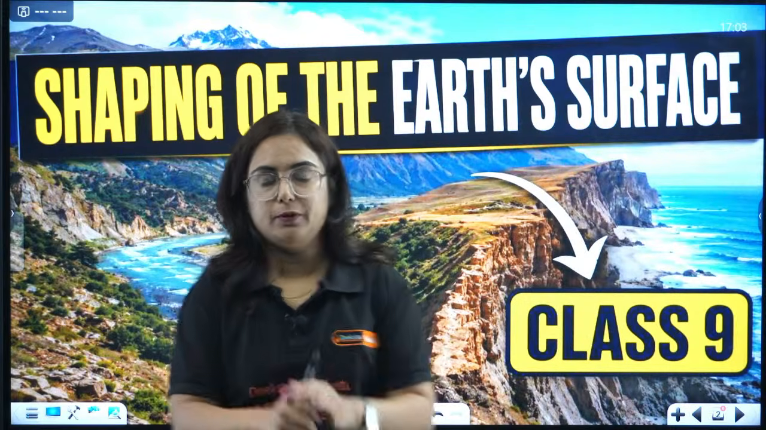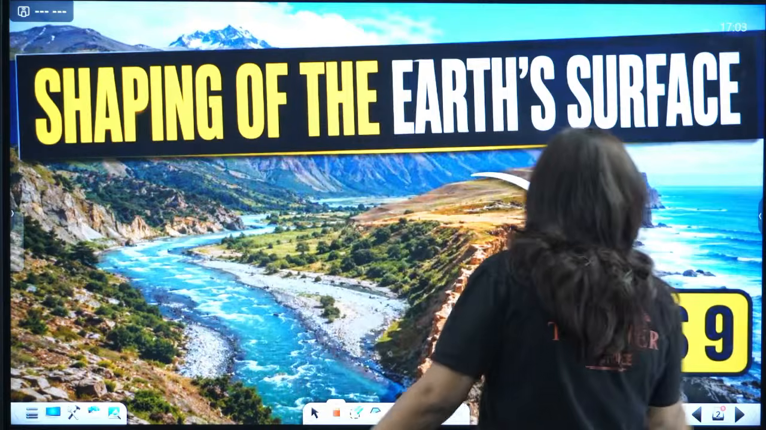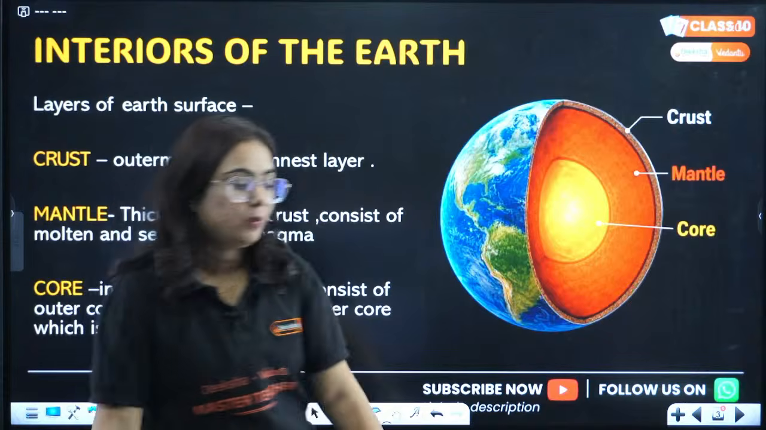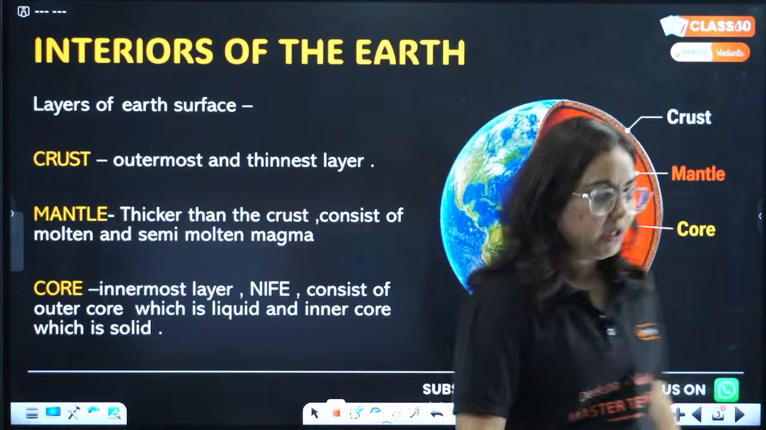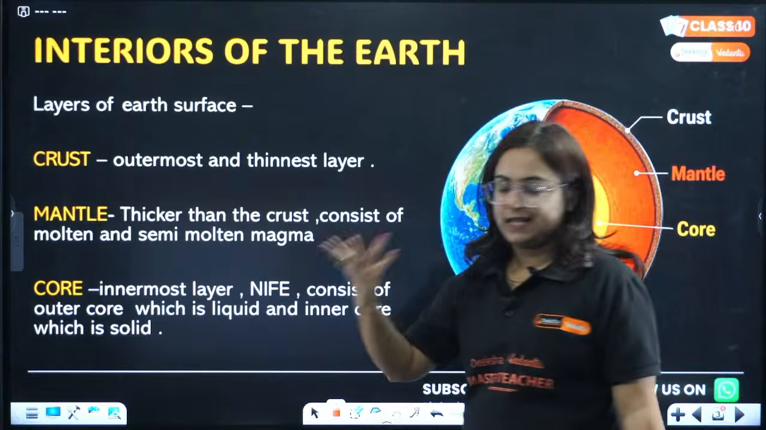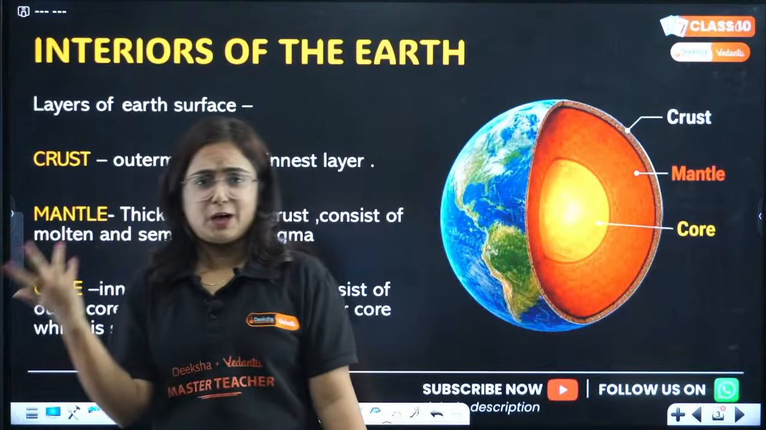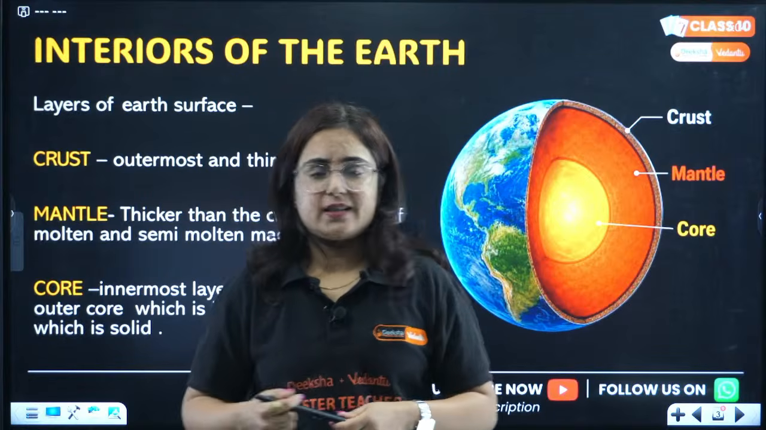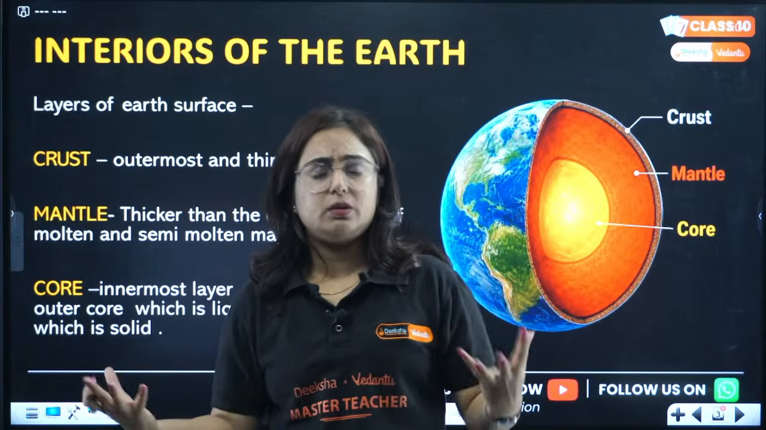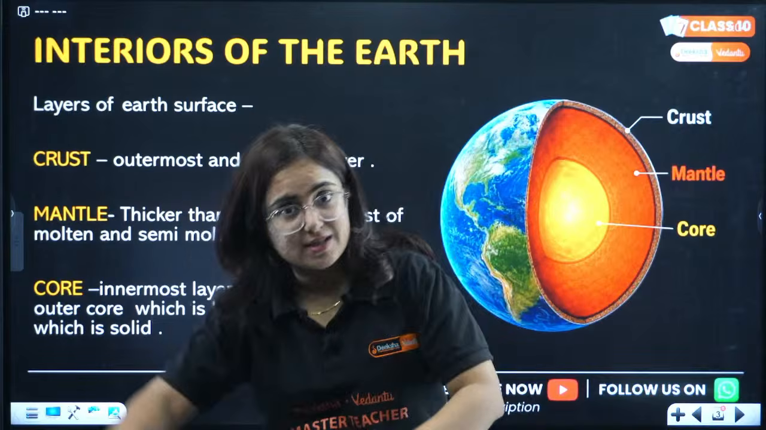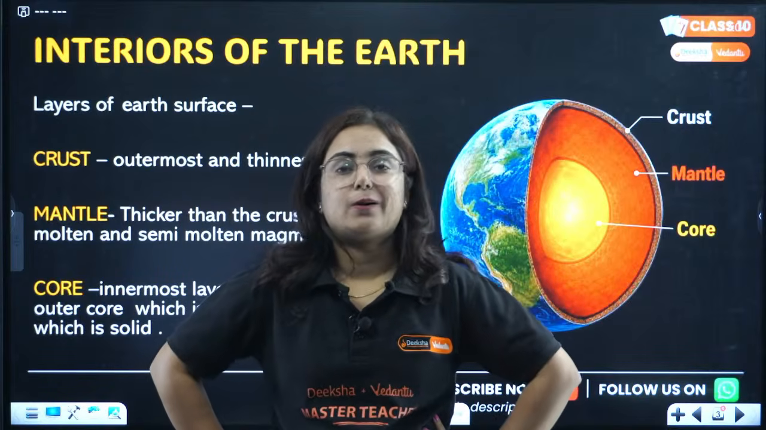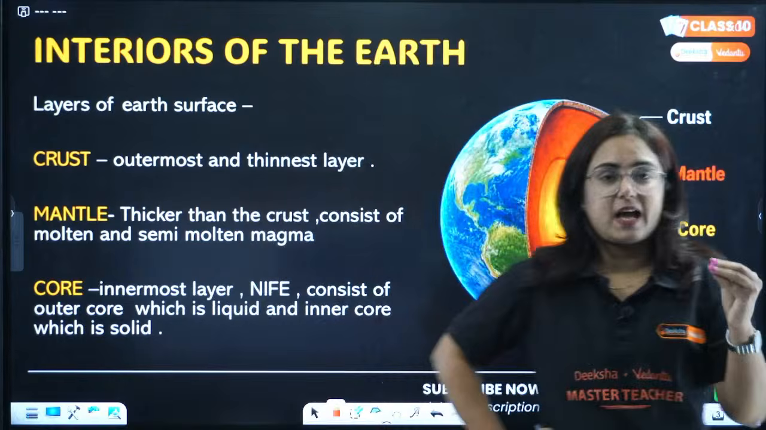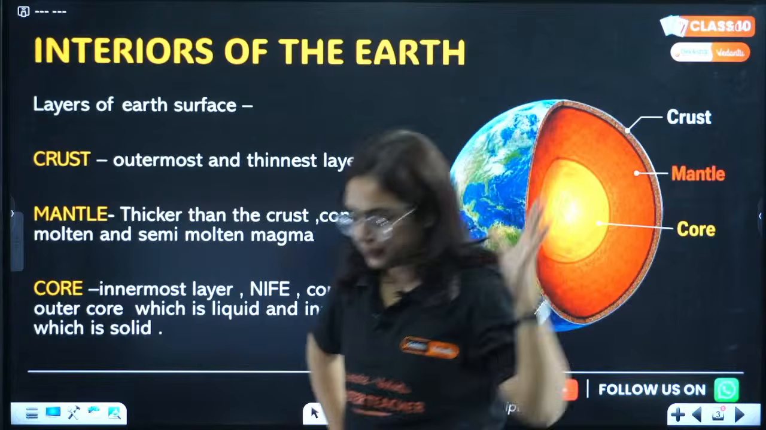I'll give you a brief about the chapter. Beta, the chapter is about shaping of Earth's surface. See, when I talk about this particular topic, the Earth's surface is not the same everywhere. Somewhere there are mountains, somewhere there are plateaus, somewhere there are plain areas, etc. Somewhere you find ocean beds, somewhere you find trenches, right? How are they formed? Basically, they are affected by the interiors as well as the exteriors of Earth's surface.